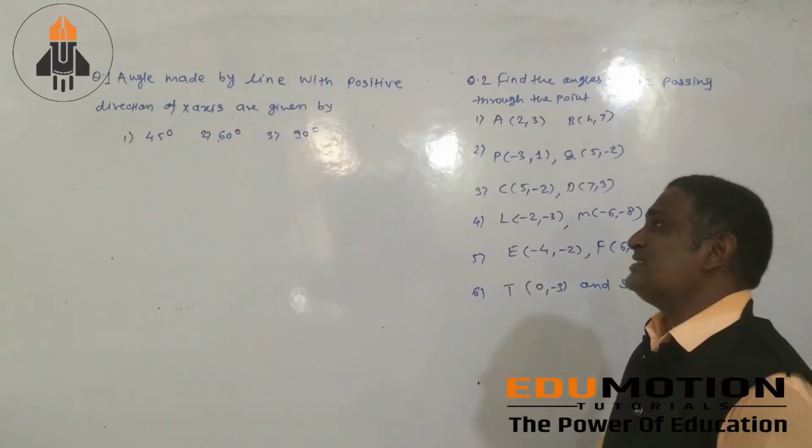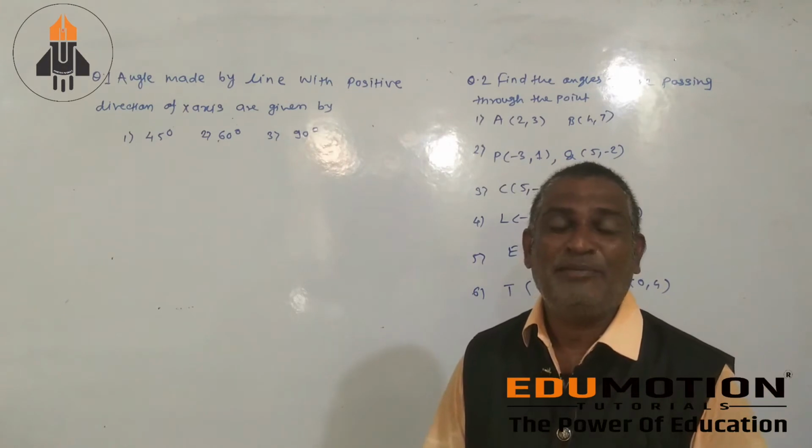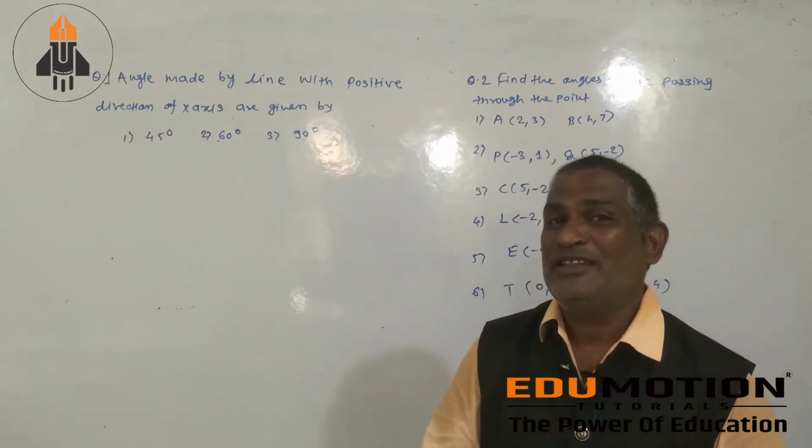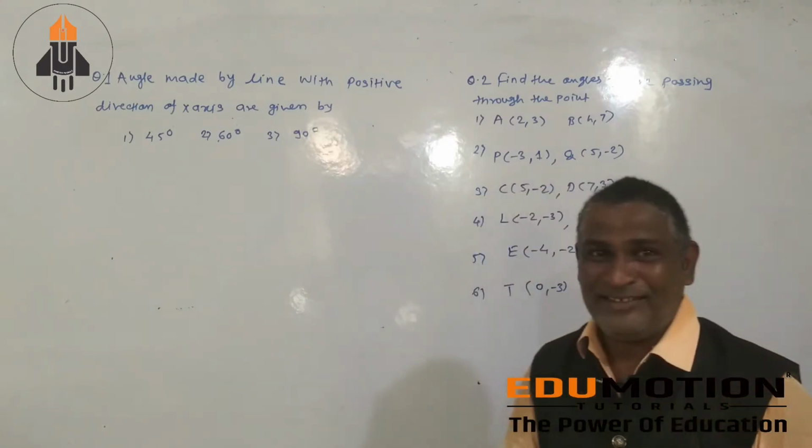Direction of x-axis are given by angle made by the line. मैंने आपको पहले ही इंफॉर्मेशन दिया है. Whenever angle is given, it means inclination of that line is given.